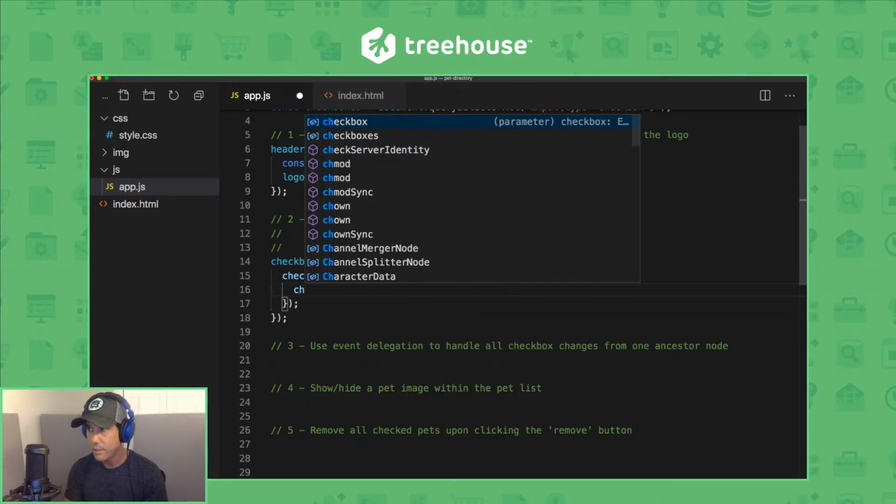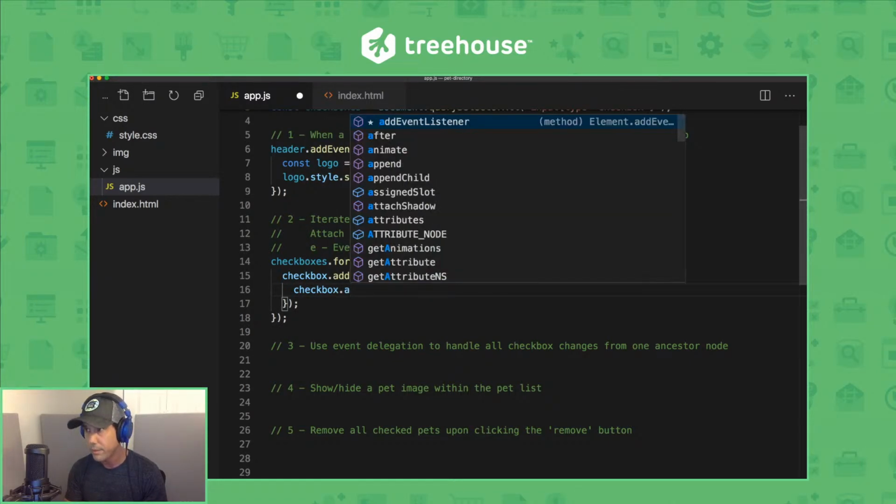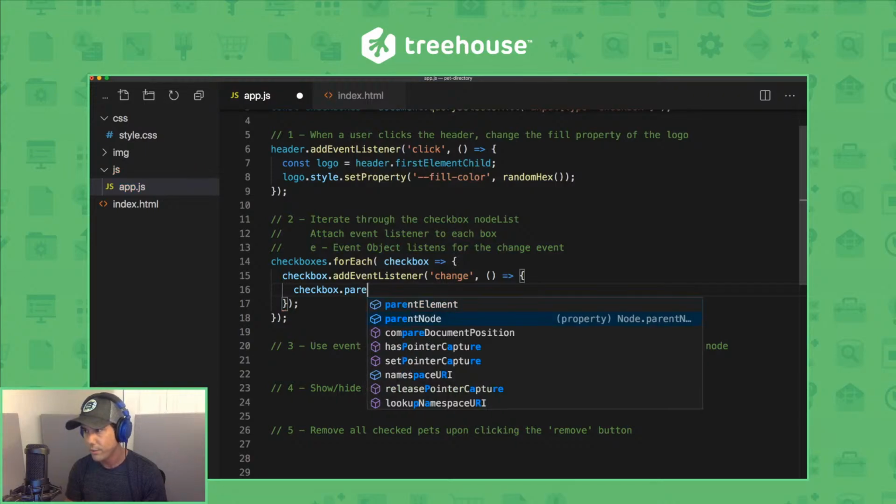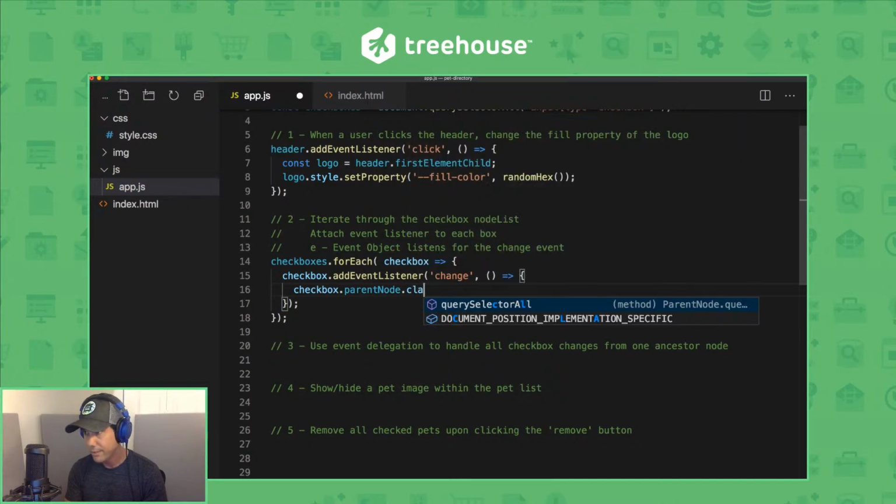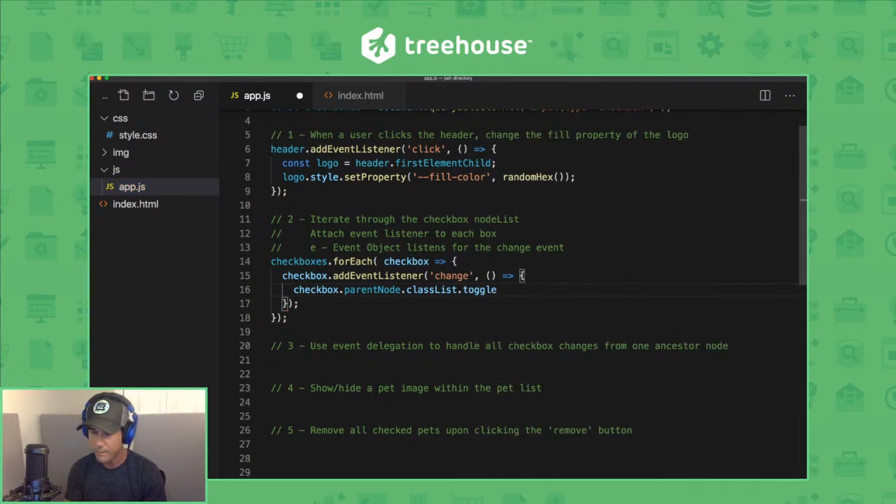And then we'll say checkbox.parentNode. We're going to talk about all of this in just a bit. classList.toggle selected. And selected is a class that's already been defined in the CSS, which applies a green border around an element.